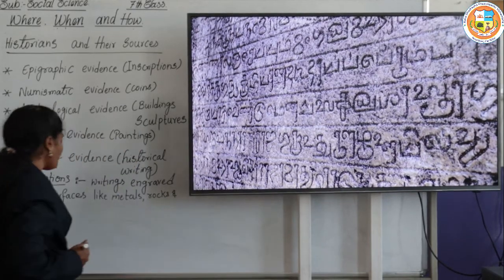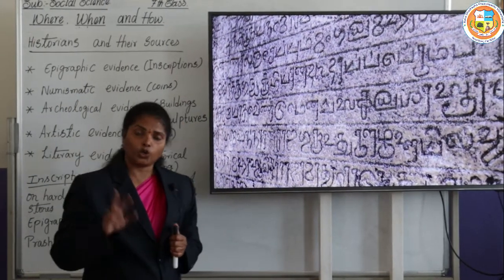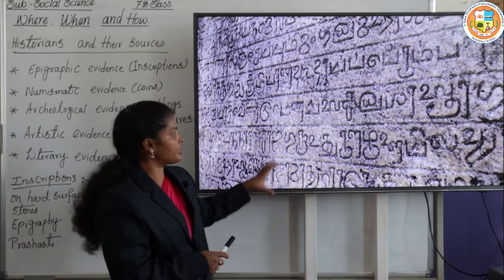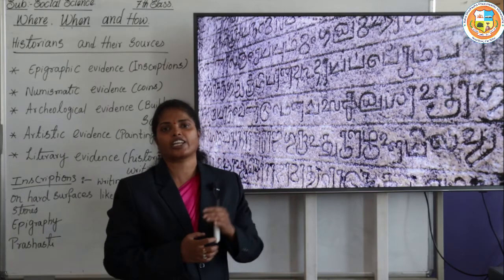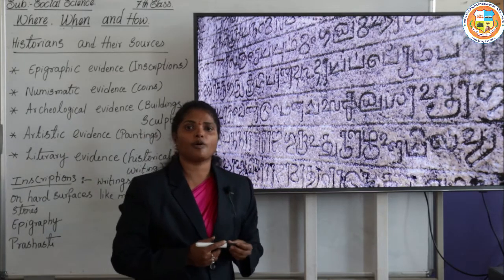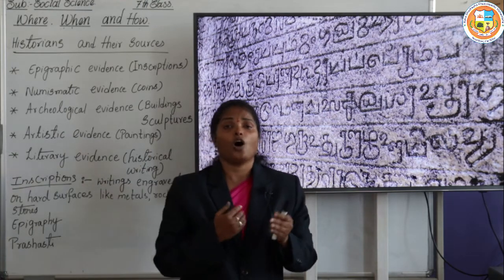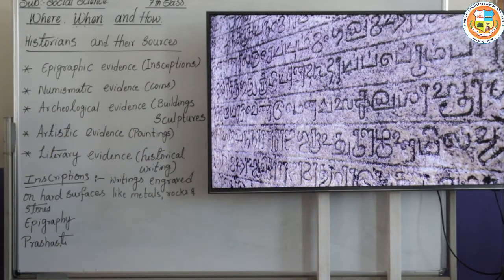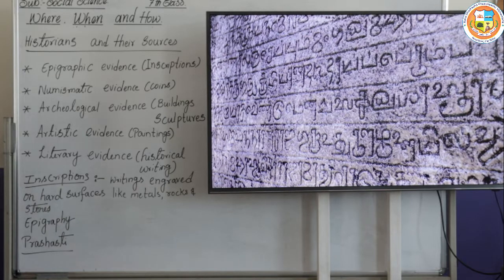These inscriptions may be of two lines or also a lengthy one. Sometimes poets write lengthy poems on the king, praising the king. Those are called prashastis.